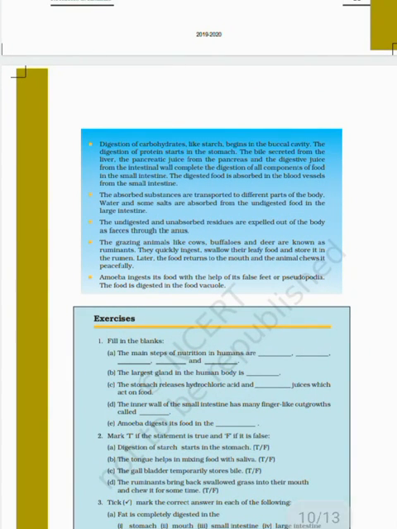This is all about the digestive system or nutrition in animals like humans, grass eating animals and mainly amoeba. The main point of these chapters is what the processes of nutrition are in grass eating animals, amoeba and humans. The processes of nutrition in humans are ingestion, digestion, absorption, assimilation and egestion.